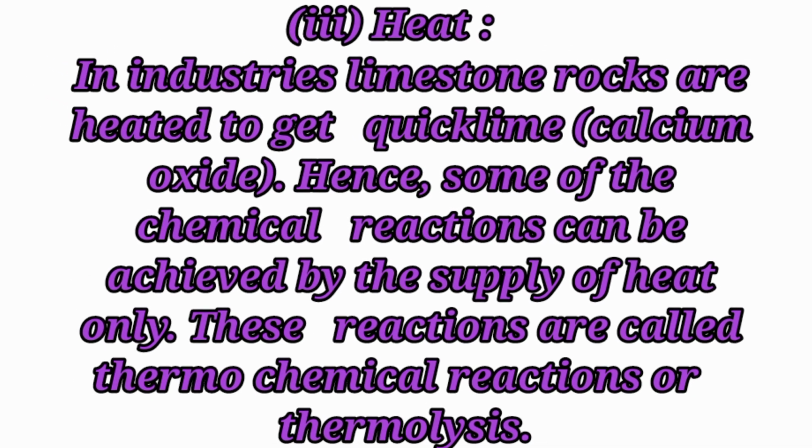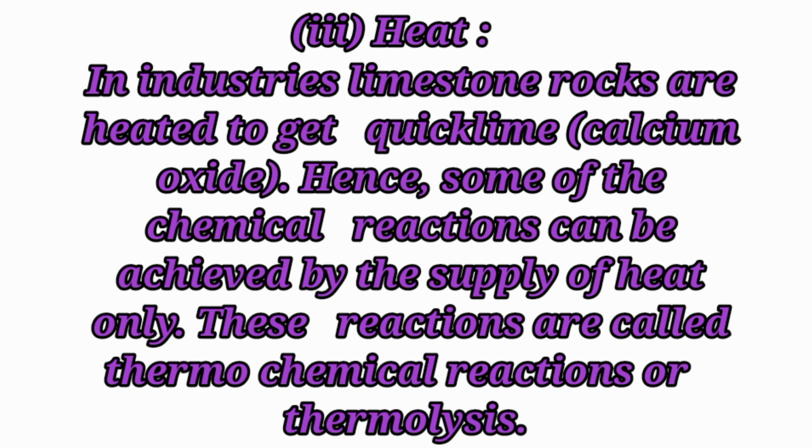Heat. In industries, limestone rocks are heated to get quicklime, that is calcium oxide. Hence, some of the chemical reactions can be achieved by the supply of heat only. These reactions are called thermochemical reactions or thermolysis.